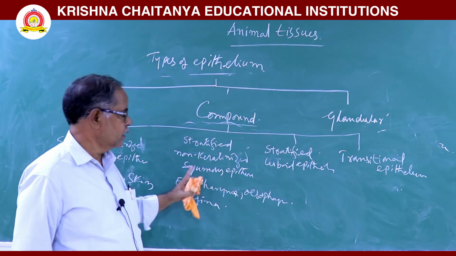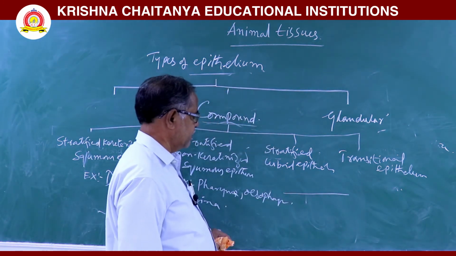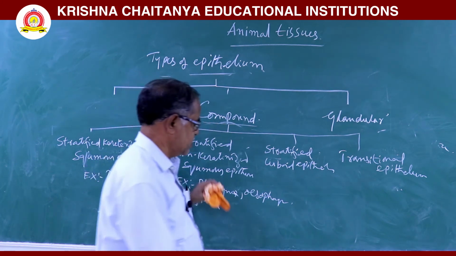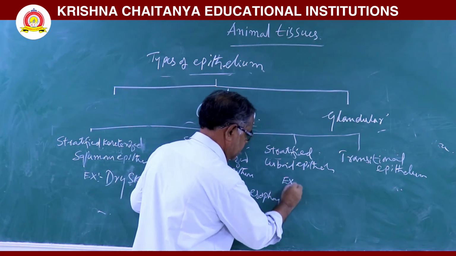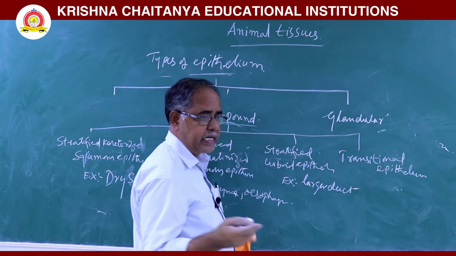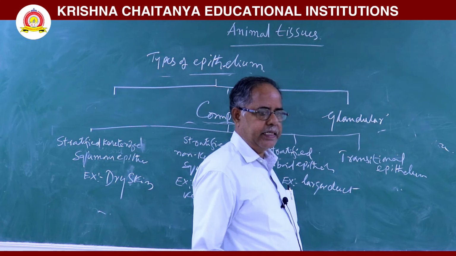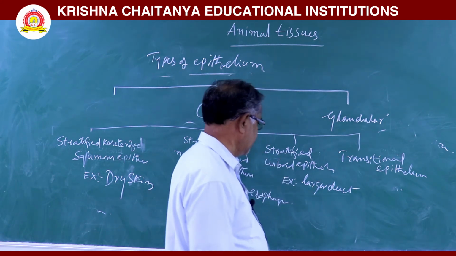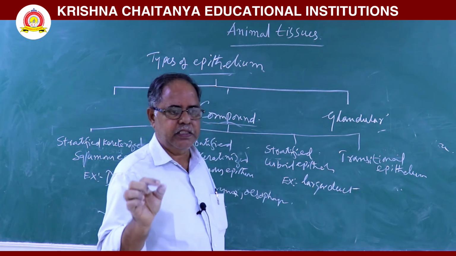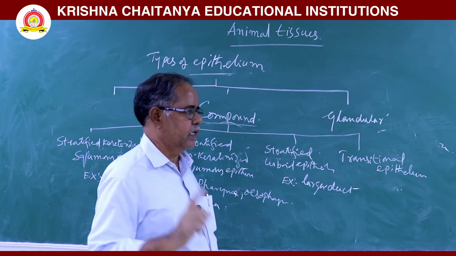Next, stratified cuboidal epithelium is seen in larger ducts of salivary glands, sweat glands, and pancreatic ducts.